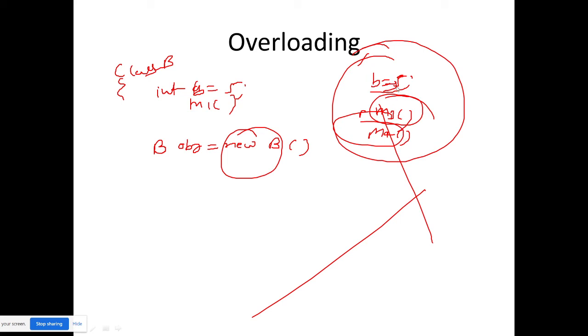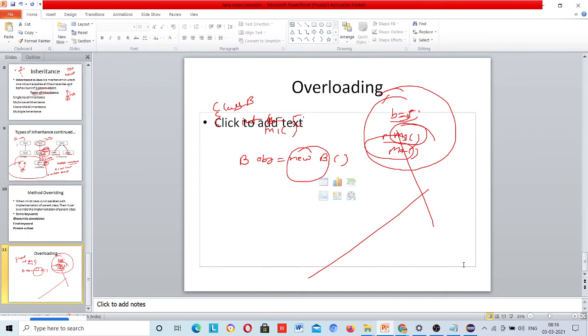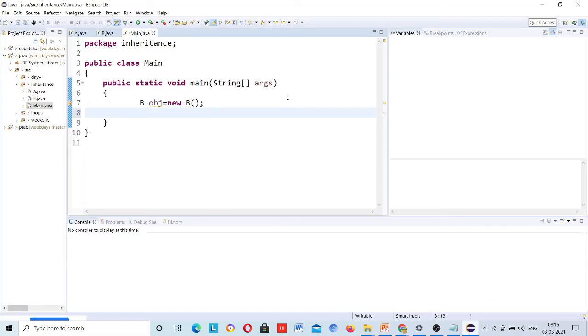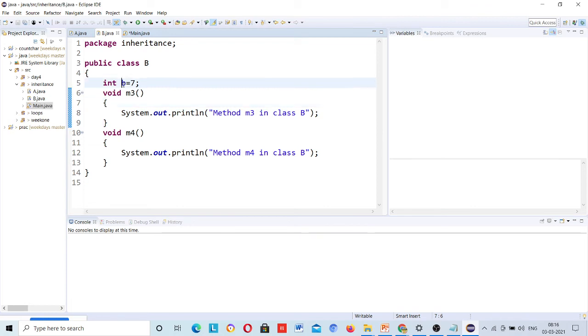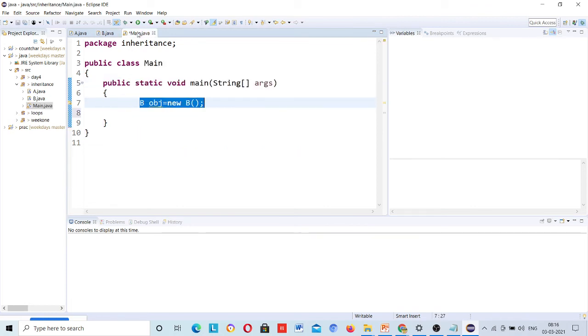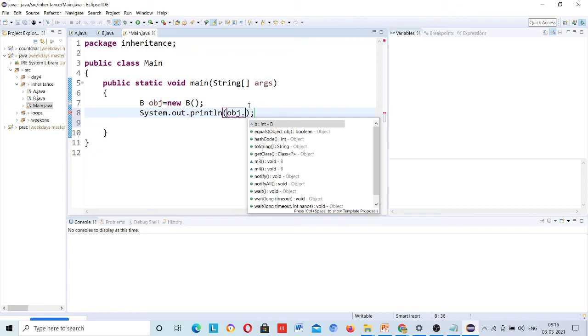If I want to access the variable B is equal to 5, object dot variable name. Let me do it for you. I have created the object for which class? Class B. Class B has variable B, so I want to access and print that. Object dot variable name B.